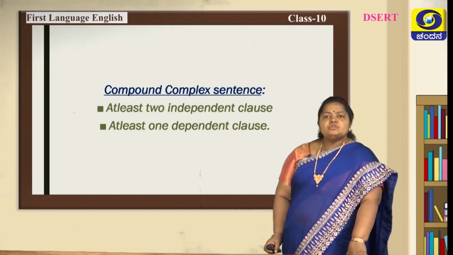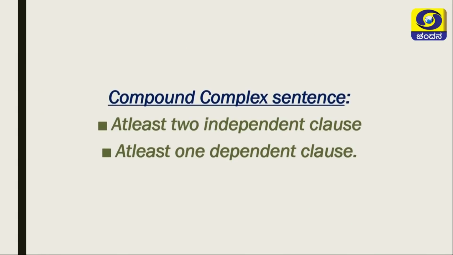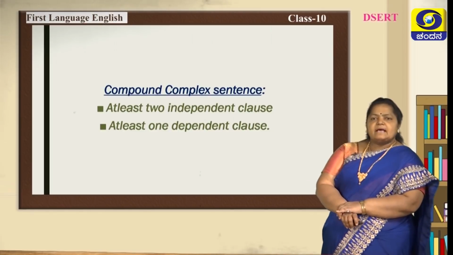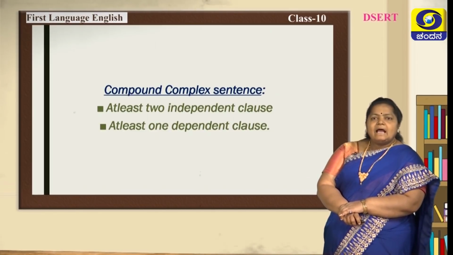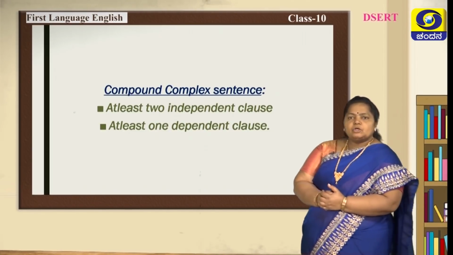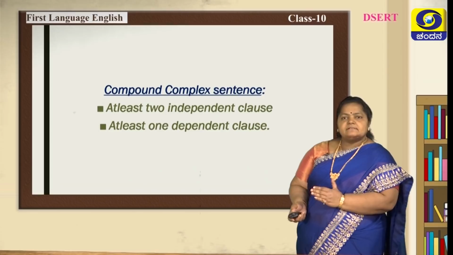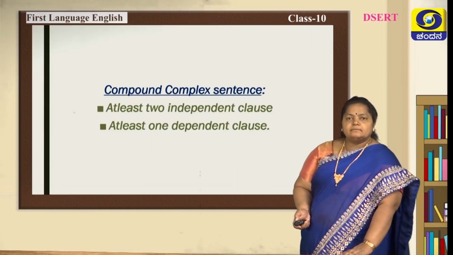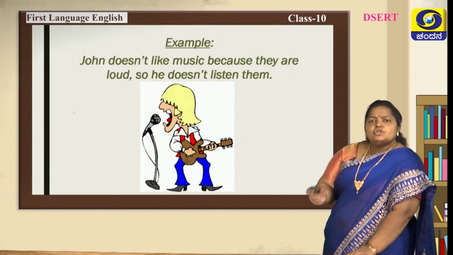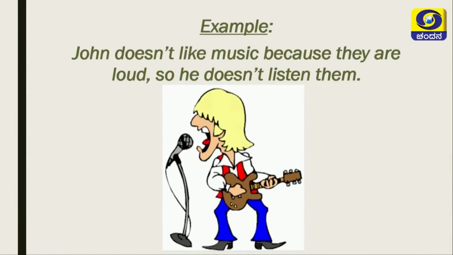After compound-complex sentence, you do not get these sentences mostly for your exams, but you need to learn this. At least 2 independent clauses you have in this and at least 1 dependent clause. So, the sentence is always lengthy here. Example, John doesn't like music because they are loud, so he doesn't listen to them. Can you see this example?